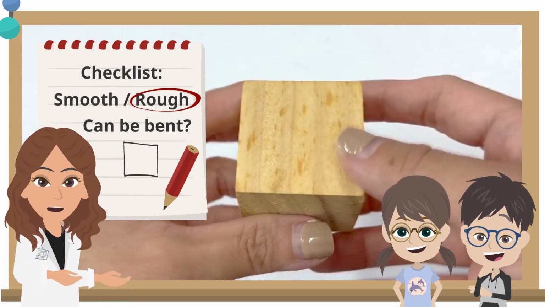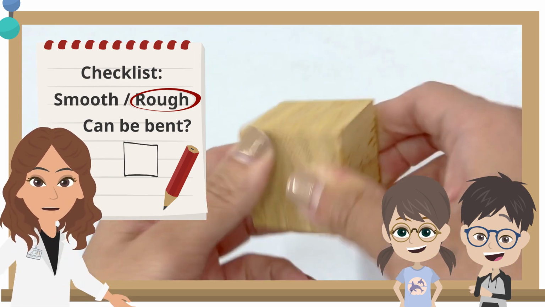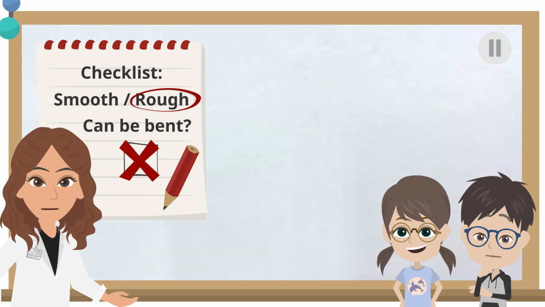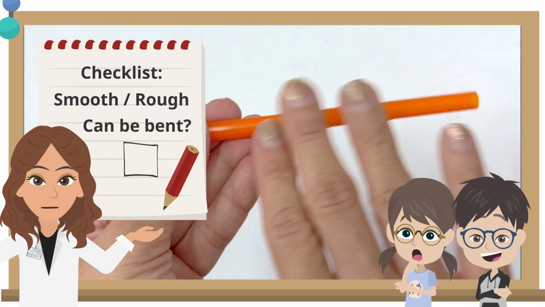Can the wooden block be bent? Pause the video, try bending the block. It cannot be bent. How about a plastic straw?